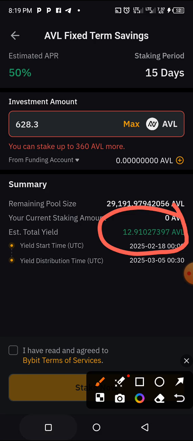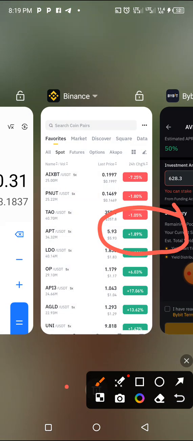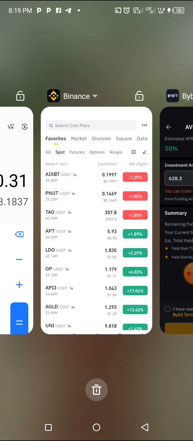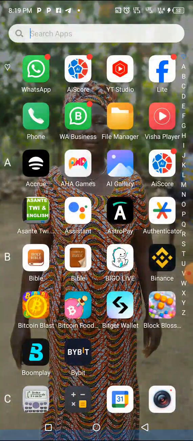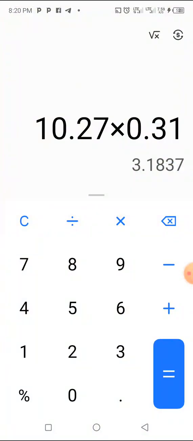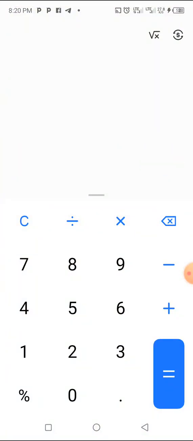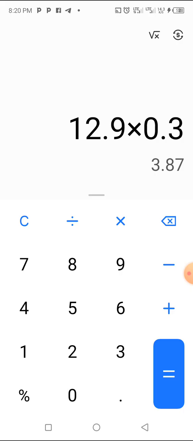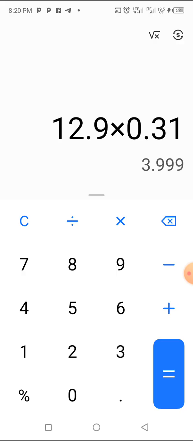So let's do this calculation. That's 12.9. So let's take this one and do calculation, so that we know how much we make in the next 15 days. So imagine we have 12.9 AVL multiplied by 0.31, which means we get $4 out of $200.